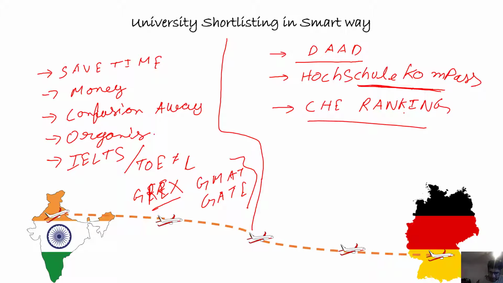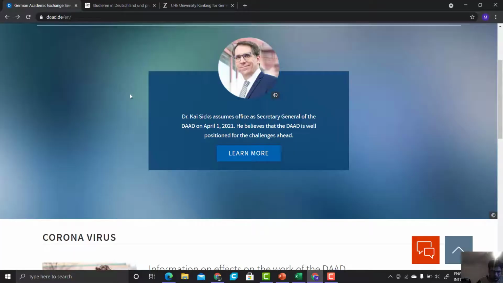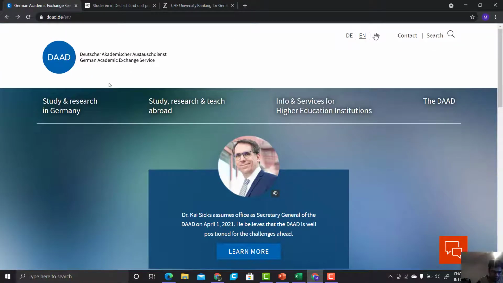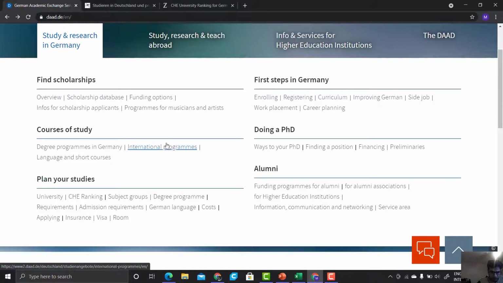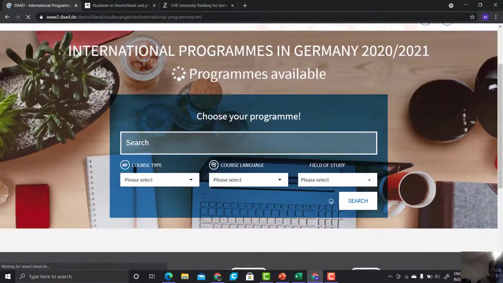So let's first check out how you should use these portals so that you can get all the information properly. This is the DAAD portal. Here you need to go to study and research and then course of study. When you go to the international programs, it will show you almost all the English taught programs and some German taught also. And when you click on the degree program in Germany, it will take you to the Hochschule Compass portal. So let us first check the main DAAD portal.